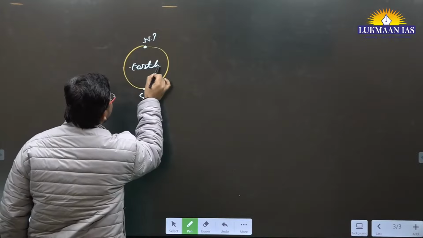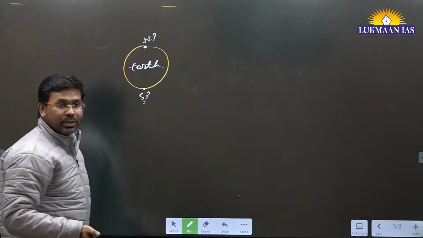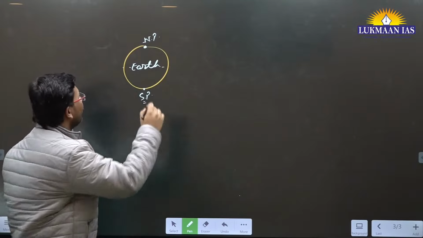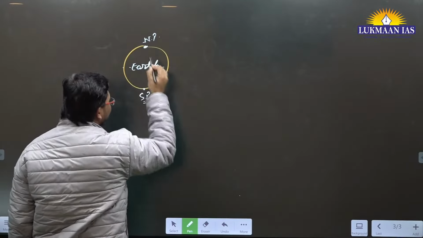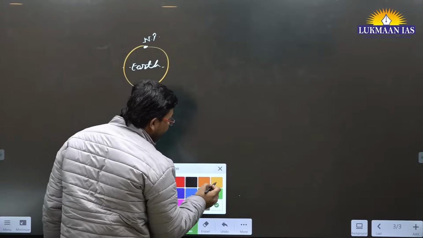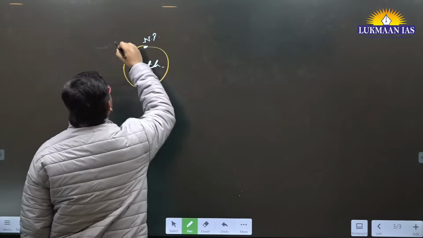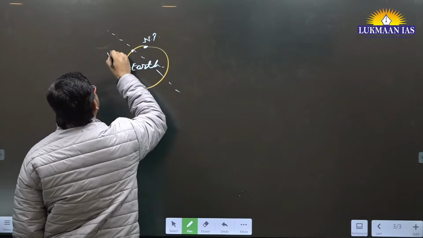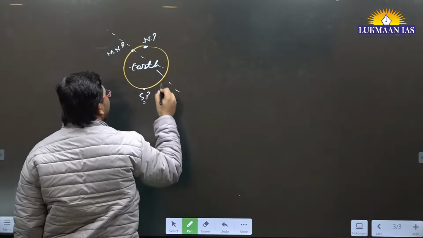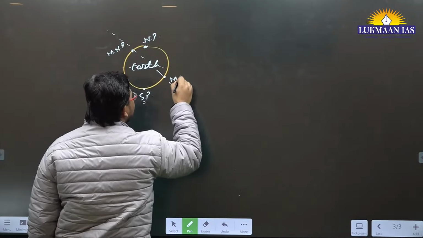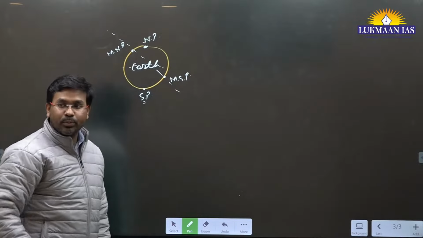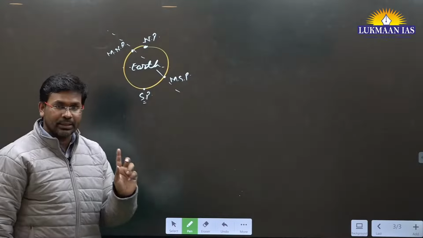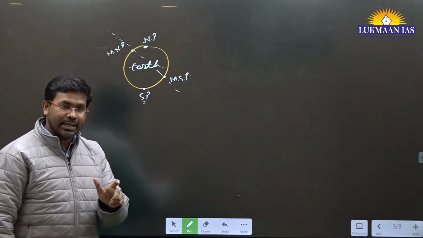So Earth can be divided into two major halves. The northern half is known as the northern hemisphere. The southern half is known as the southern hemisphere, right? So the North Pole and South Pole are important geographically, but apart from this, we do have other poles also. This is known as the magnetic North Pole, and then we have the magnetic South Pole. Why do we need to understand the magnetism of the Earth?